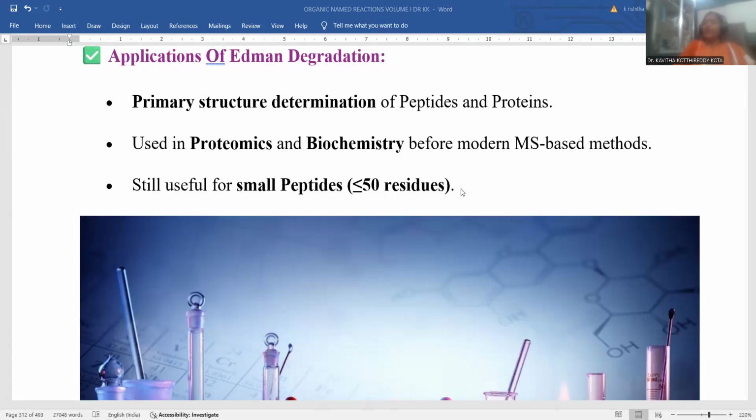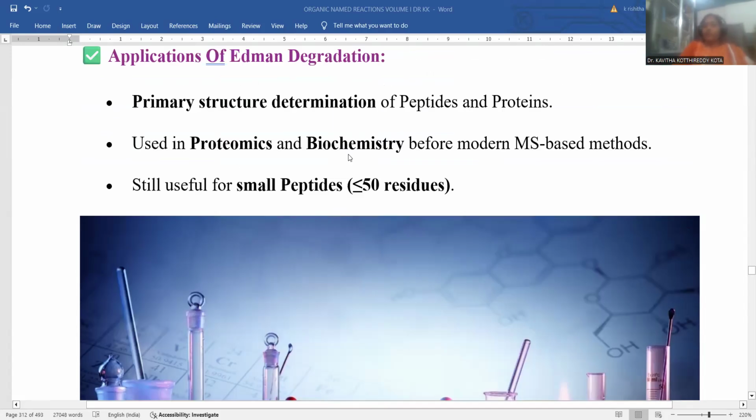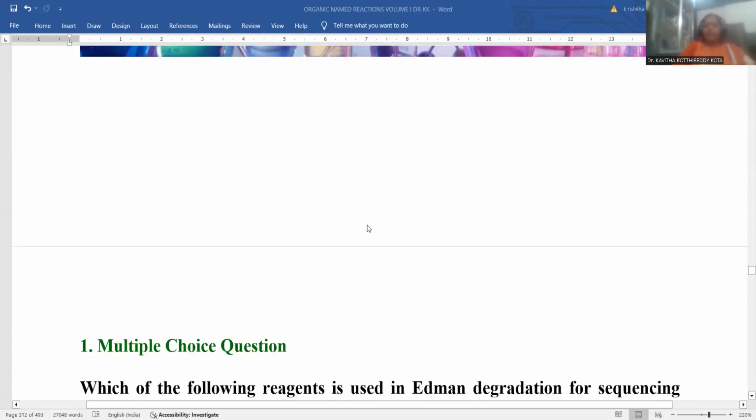If you exceed 50 amino acid residues, that is a complex protein, and under that condition Edman degradation may not be applicable. You may go for advanced techniques further. But up to there, you can conveniently go with the Edman degradation process to determine the protein structure. The most important application is that it is widely used in the pharmaceutical and medicinal industries, and in biochemistry and many other fields, so it is multidisciplinary in nature.